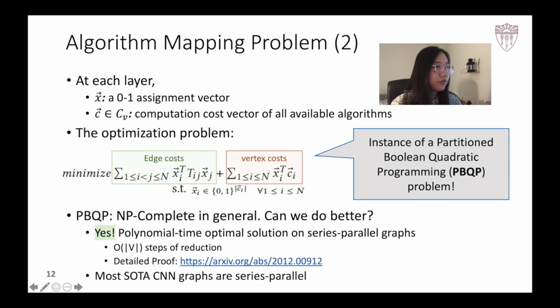However, we show that for a class of graphs known as series parallel graphs, PBQP can be solved in polynomial time by applying iterative graph reduction. Moreover, we show that the graphs of a majority of popular CNN architectures fall into this class. This allows us to develop a polynomial time optimal algorithm for the algorithm mapping optimization problem defined above. If you're interested, you can check out the detailed proof for optimality uploaded to arXiv.